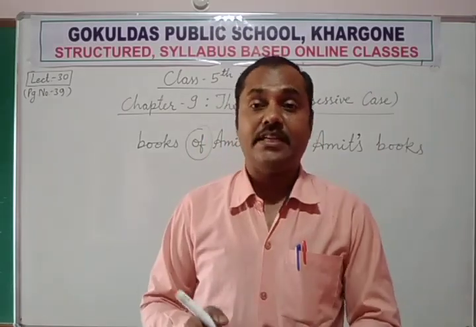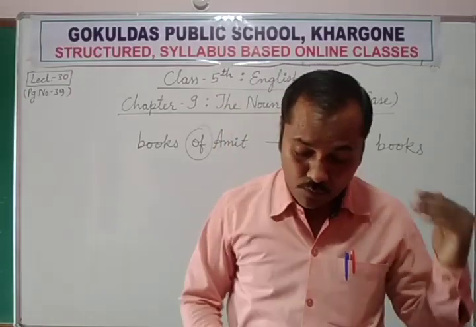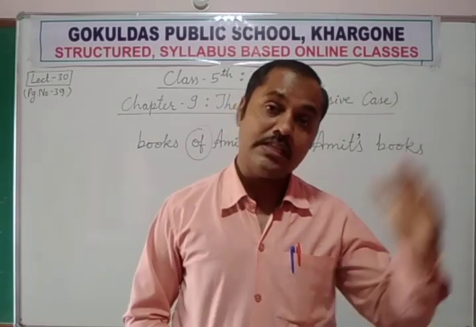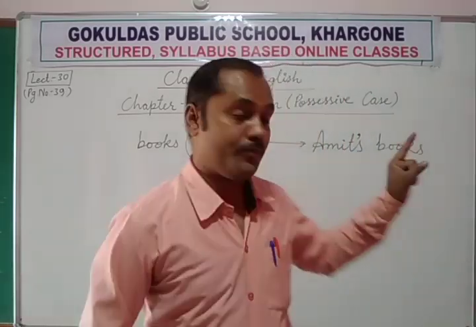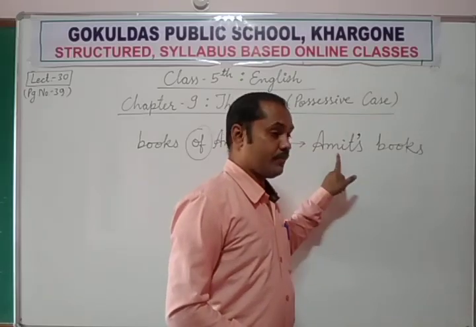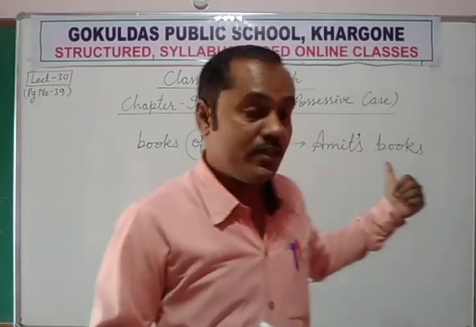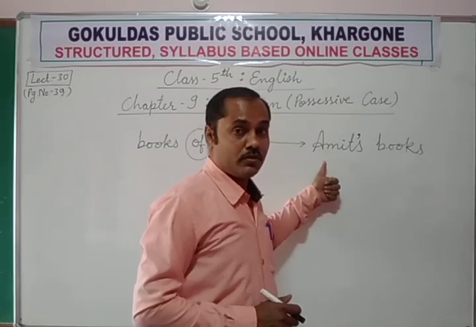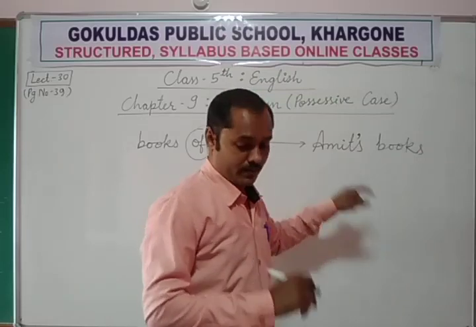The same sentence can be said like the other on the right side. Mohan's coat is very expensive. Mohan's coat, just like Amit's book, Mohan's coat. So by using apostrophe, we can show the possession of Amit or the possession of Mohan. That is called possessive form of noun. Who is noun here? Amit. Amit is a name, so it is noun. Now this is the possessive form of noun Amit.